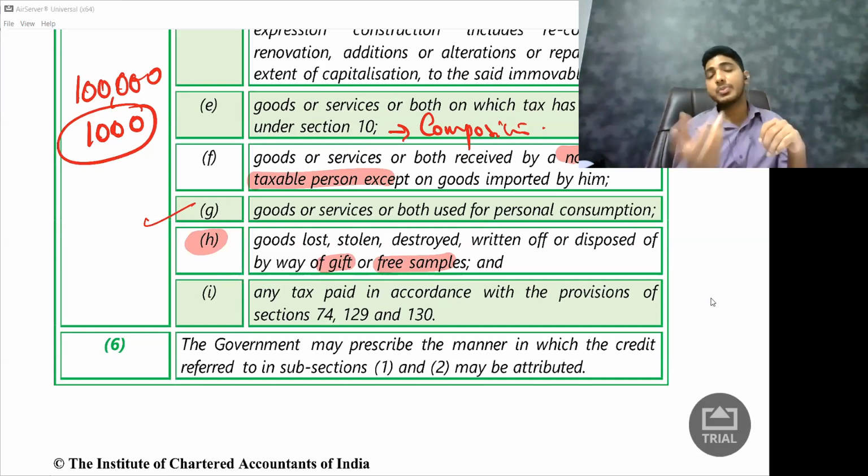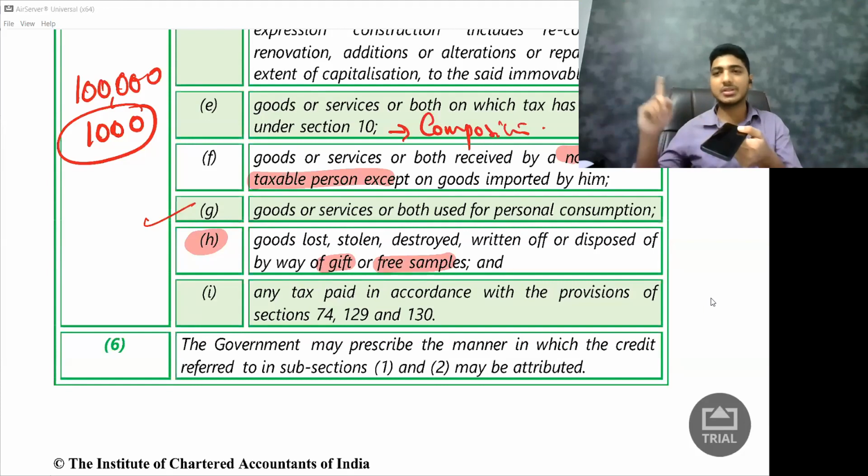Or disposed of by way of gift or free samples. Actually, there is a very technical discussion on this, but for your inter syllabus, let's have a very simple discussion. Let us say I purchased this mobile phone. Now what I am doing is I am just giving this mobile phone as a gift to somebody. When do I say it is a gift? If I'm not collecting even 1 rupee, I'm calling it a gift. So I'm giving it free to somebody. Then they're saying I'll not get the credit.